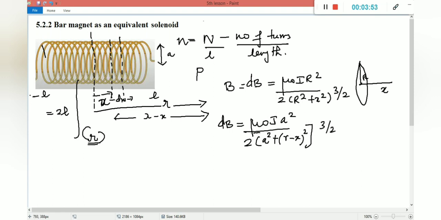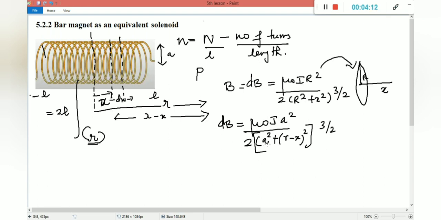Hope you can understand. Again I tell, here R is the radius for the circular loop. For this coil, we considered the radius of the coil as a. So instead of R, I have to put a.